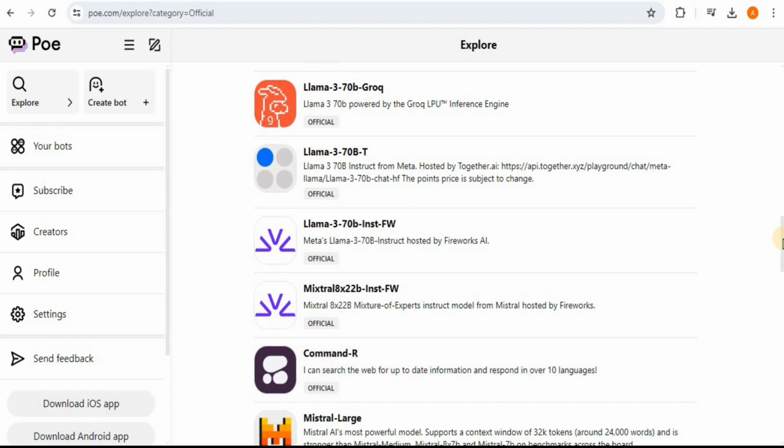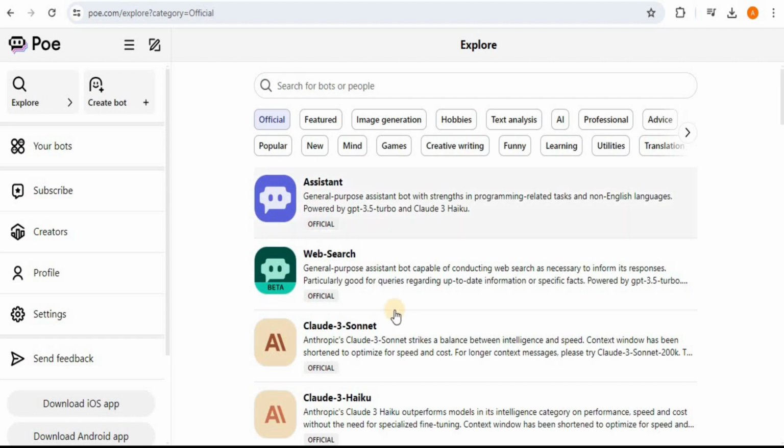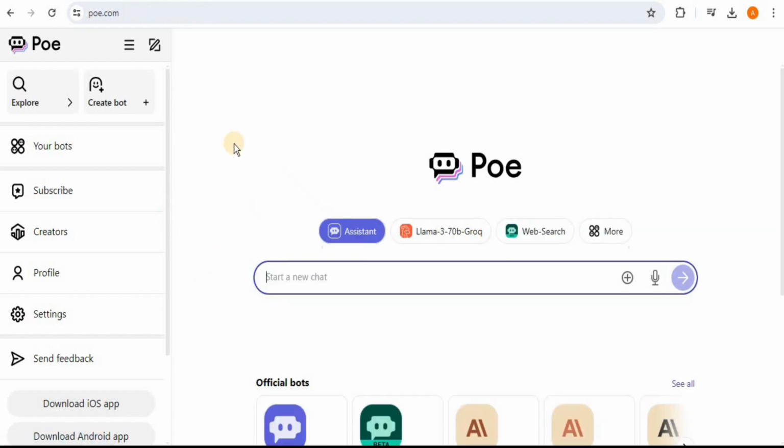So you can use any of the models that you want. If you want to go with the free one, then you can use only the ones that have the official tag below them. And if you want to use the subscriber access one, then you need to upgrade your subscription. And the best part about this is that you don't need to start a new chat every time you want to use a new assistant or a new LLM.